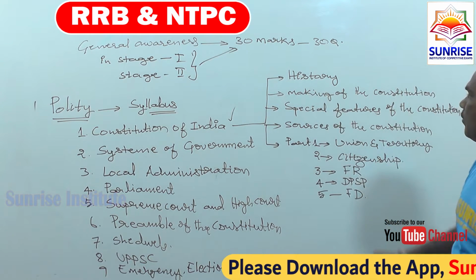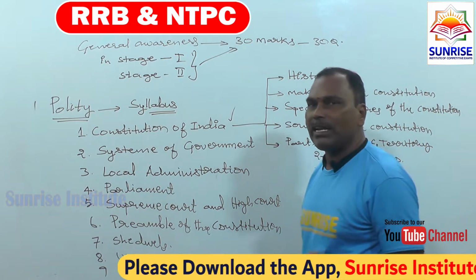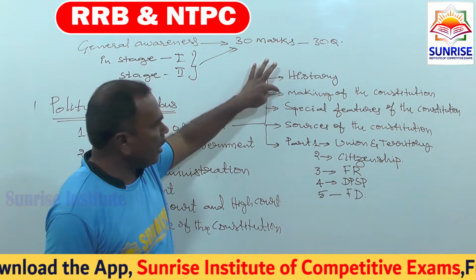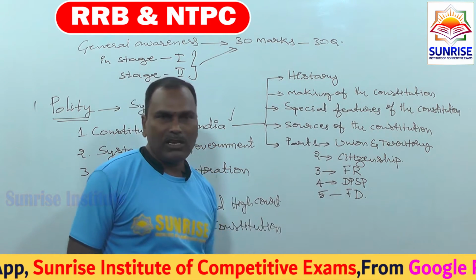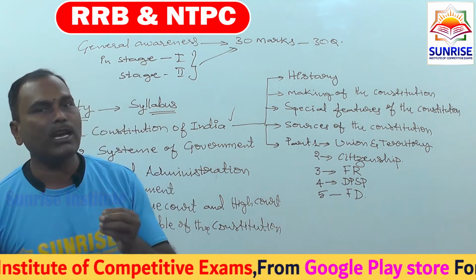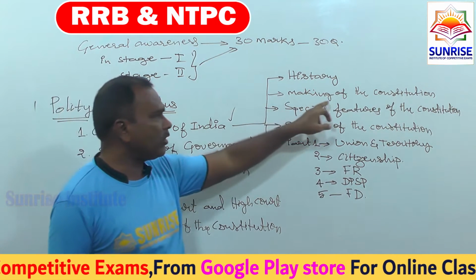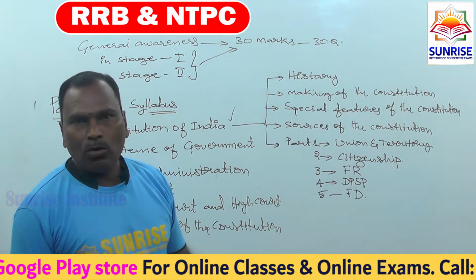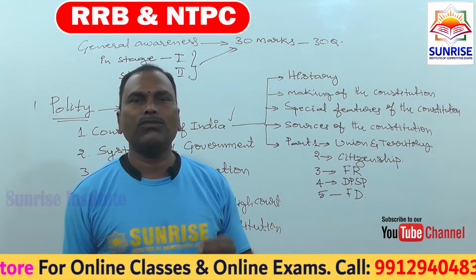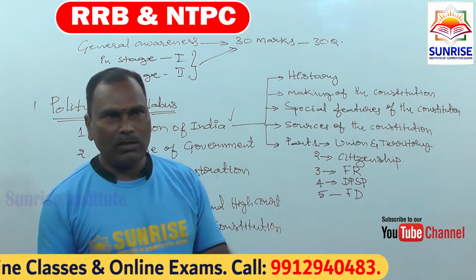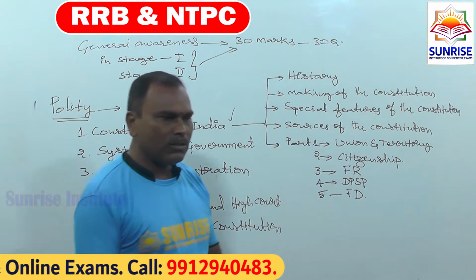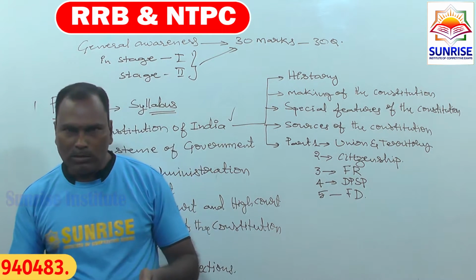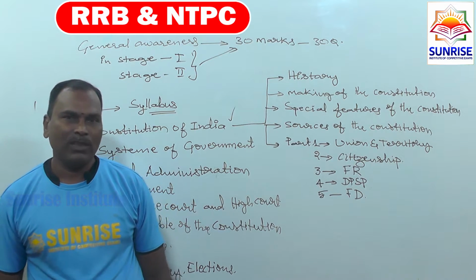And the making of the Constitution, how the Constitution of India was made. The background story will be continued along with the making of the Constitution. In this, we will discuss the Constituent Assembly. What is a Constituent Assembly? The Constituent Assembly is a group of members who made the Constitution for our country. If the Constitution is not there, that means there are no rules and regulations or procedures.